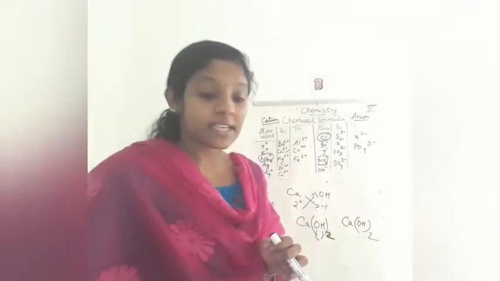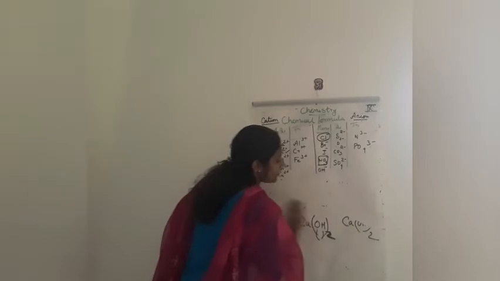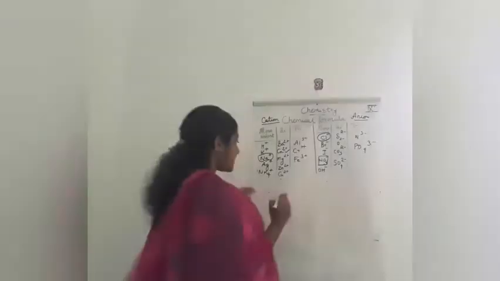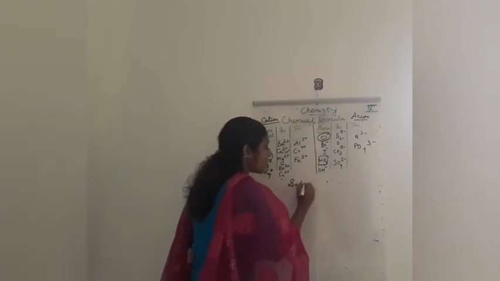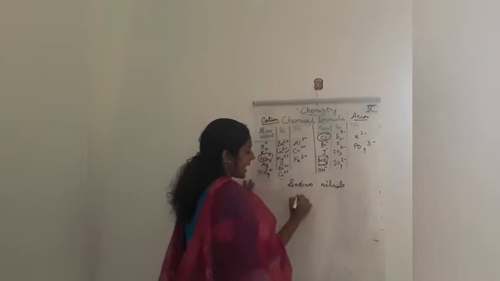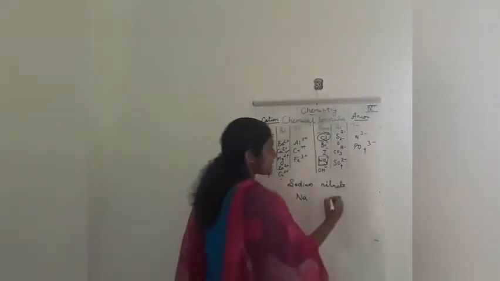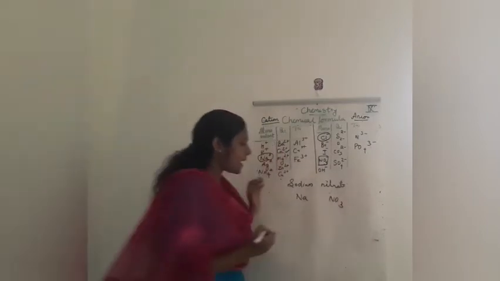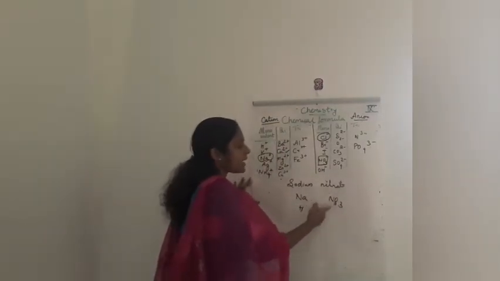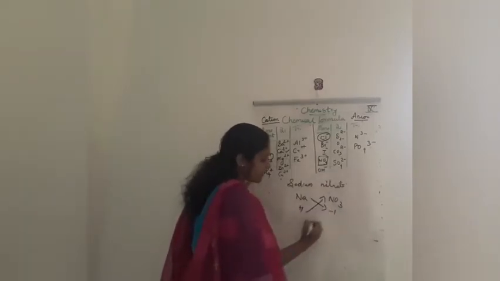So the next one we are going to write is sodium nitrate. Here you may get a confusion, so write sodium nitrate one more time. Sodium is Na, nitrate is NO3. Now we are going to write the charge. The charge of Na is +1 and the charge of nitrate is -1. Okay, we are going to cross multiply it as